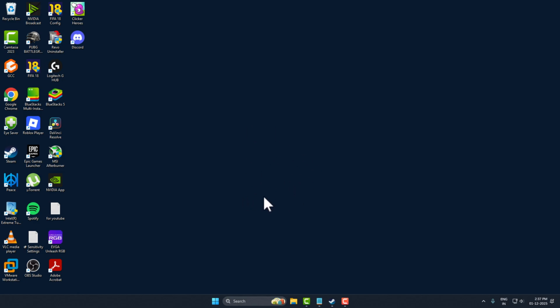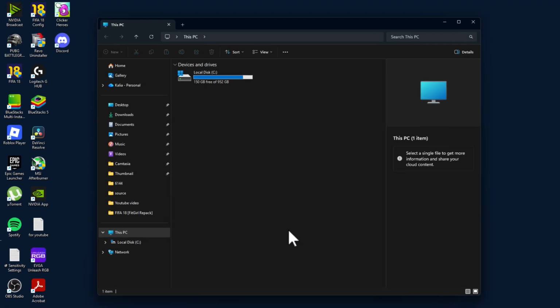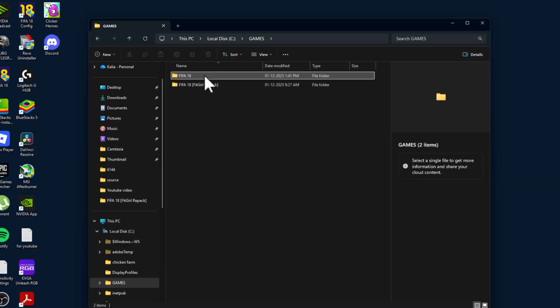In this quick guide, I'll show you exactly where the FIFA 18 config file is stored on PC, so you can edit graphics, controls, and performance settings easily. Open the File Explorer and navigate to the Game folder.